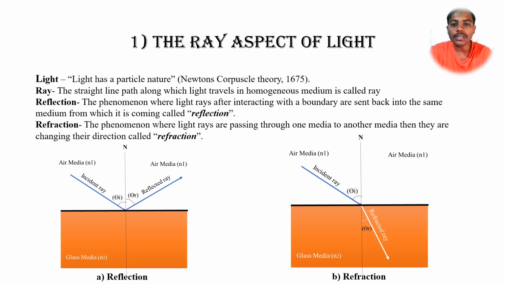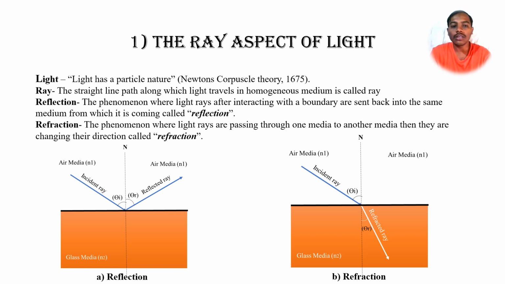In the 17th century, Newton also assumed that light has a particle nature. With this assumption, we'll see how the ray aspect of light explains light phenomena. What is meant by a ray? The straight line path along which light travels in a homogeneous medium is called a ray. We'll see figure A and figure B. So what is meant by reflection and what is meant by refraction?